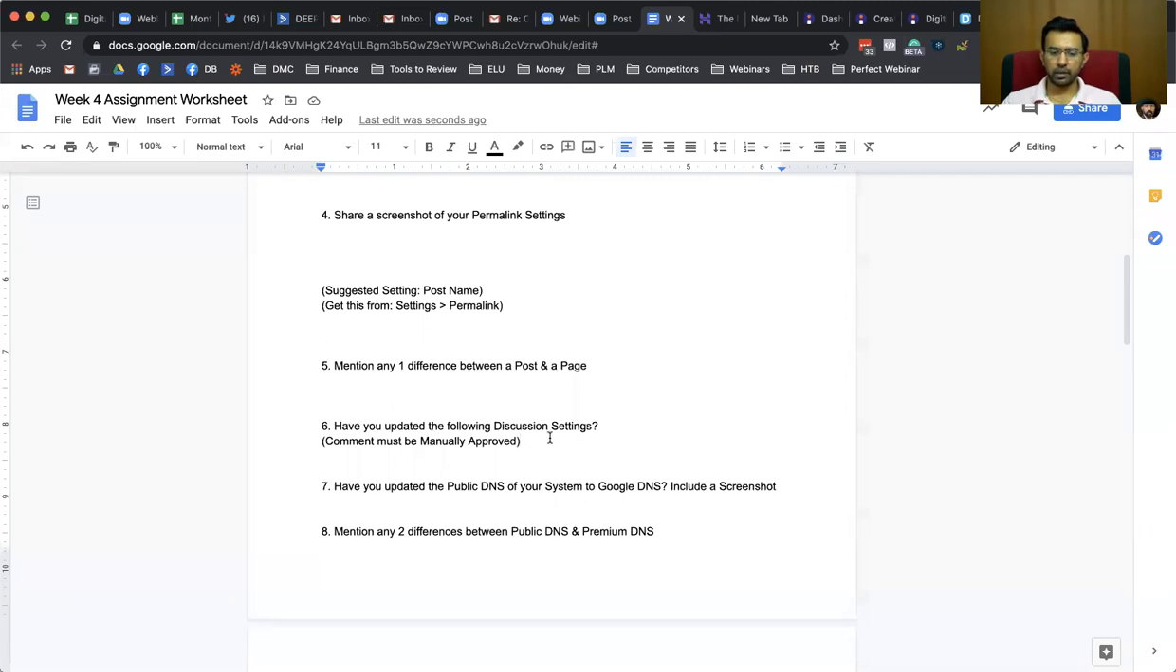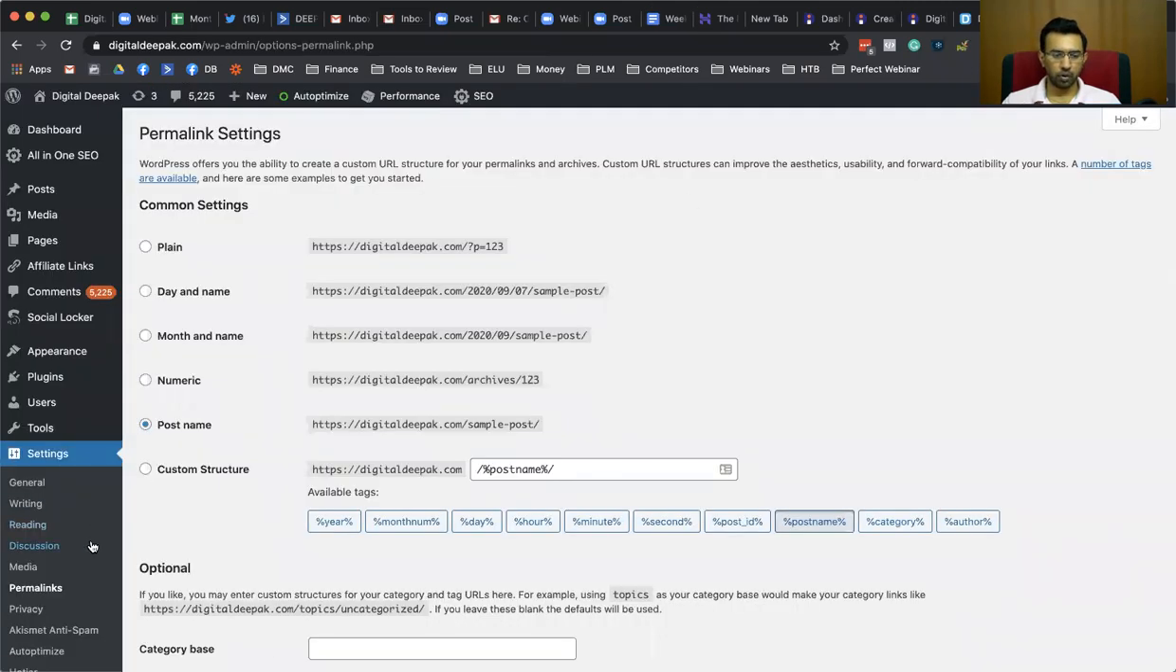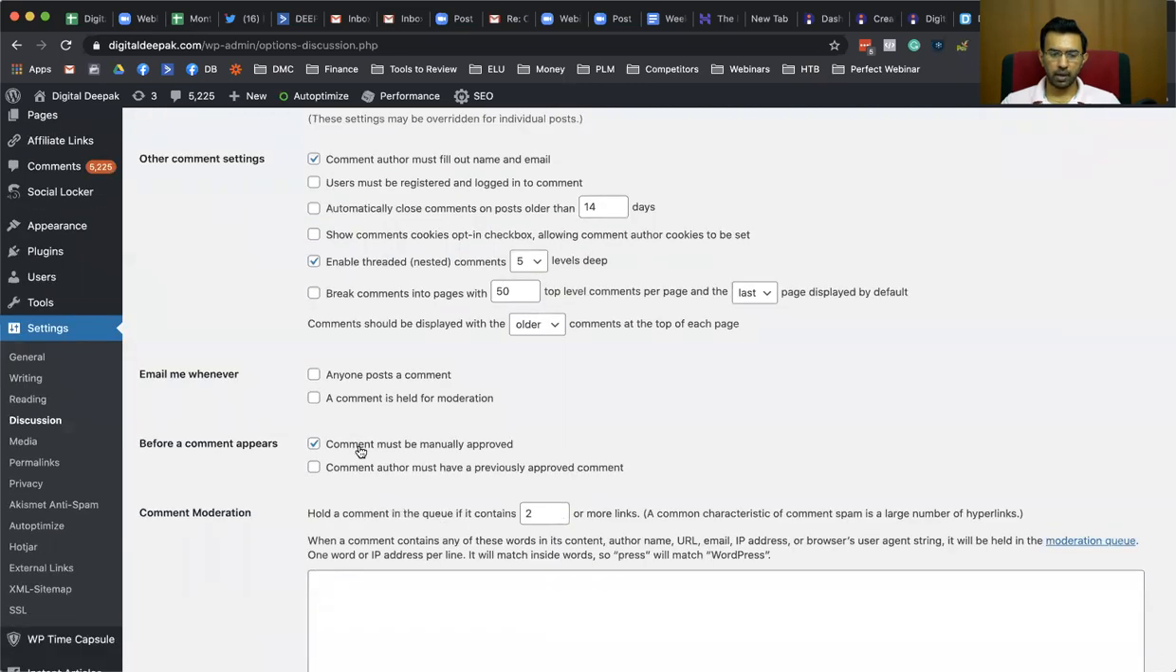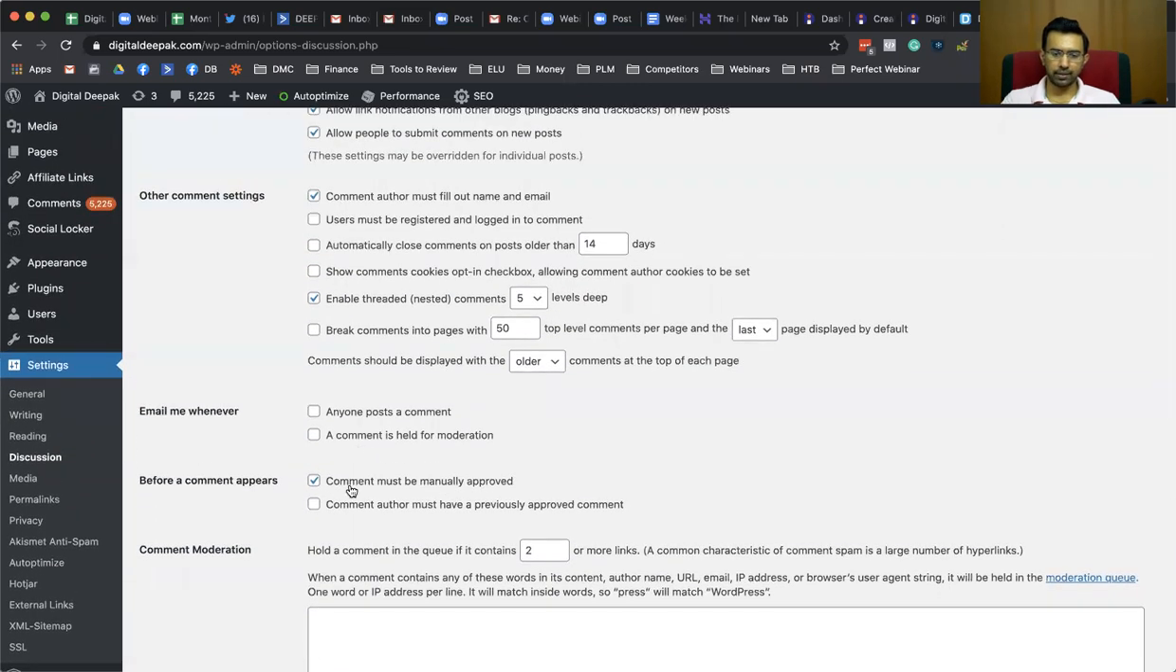So have you updated the following discussion settings? Comments must be manually approved. That is something you can do inside the settings. If you go inside discussion, here: comment author must fill out name and email. Anyone posts a comment, email me, I don't want emails. Comment must be manually approved. So I can select that comment must be manually approved, right?